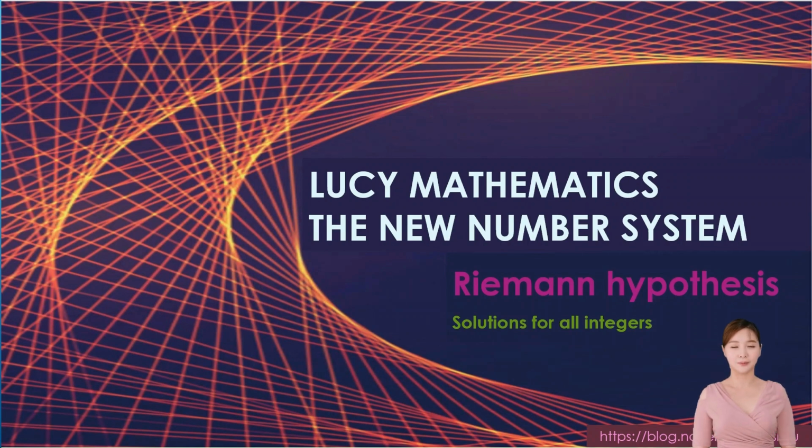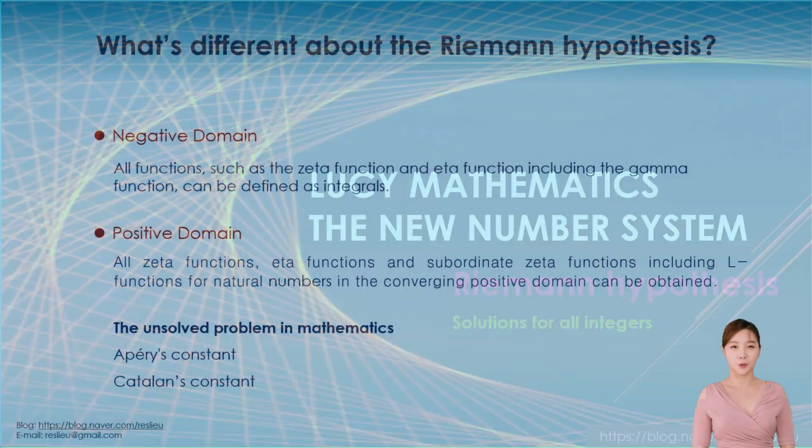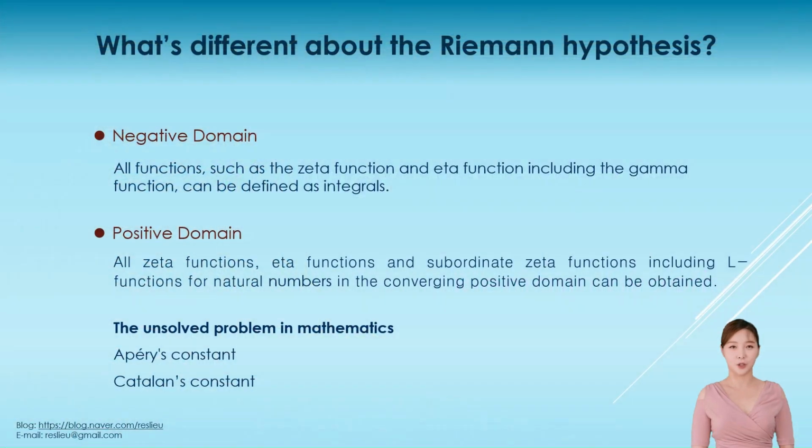The general view of the Riemann hypothesis is that it is a problem of prime numbers by the Euler product of the zeta function. Therefore, the Riemann hypothesis is that there are non-trivial zeros on the critical line of 1/2 by the analytic continuation of the diverging region of the zeta function.